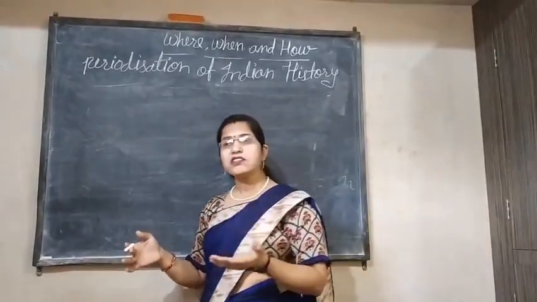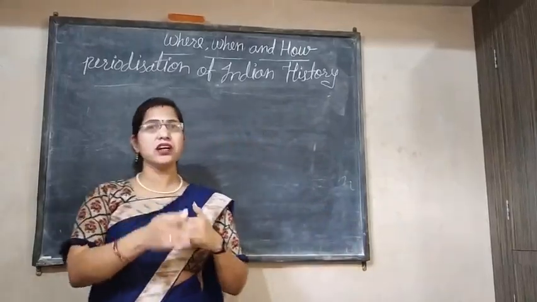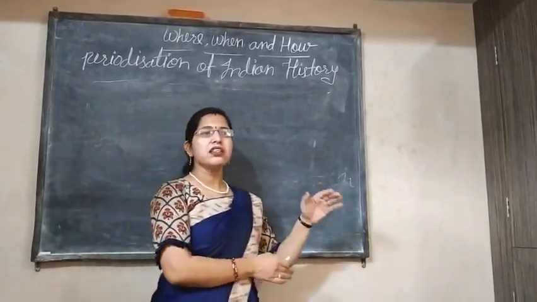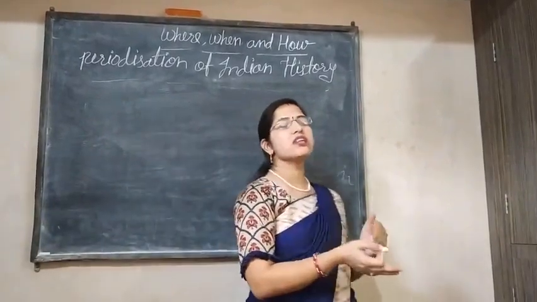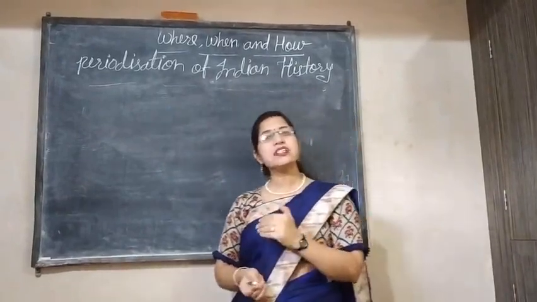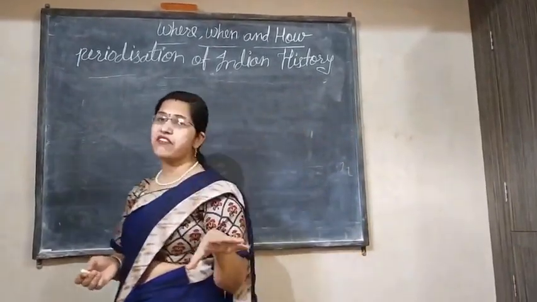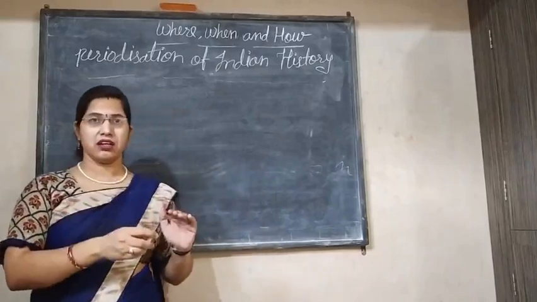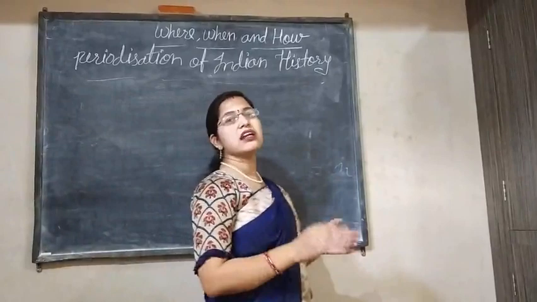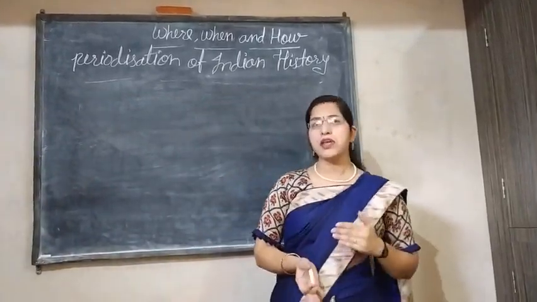So they renamed this modern period as the colonial period, meaning the time when the British government ruled over the country.